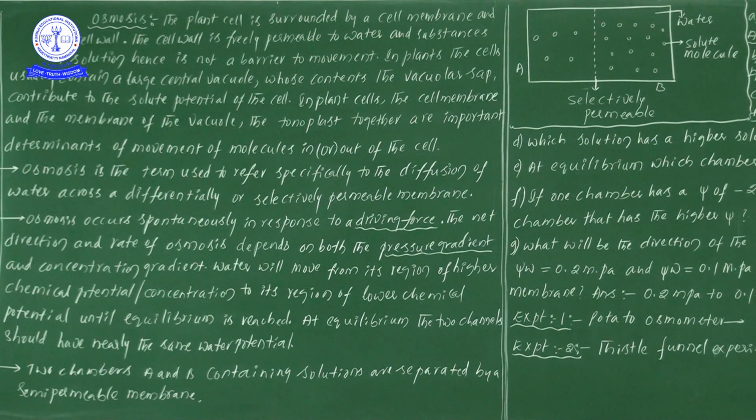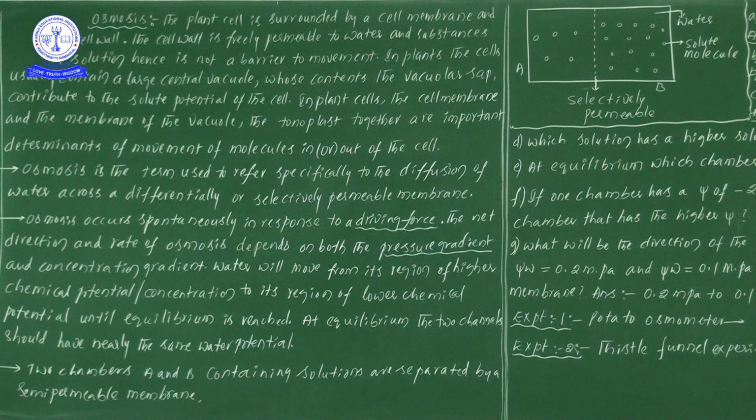So what is the point we are getting? Not only the cell wall, the cell membrane also definitely helps in the transport of substances from one place to another place.